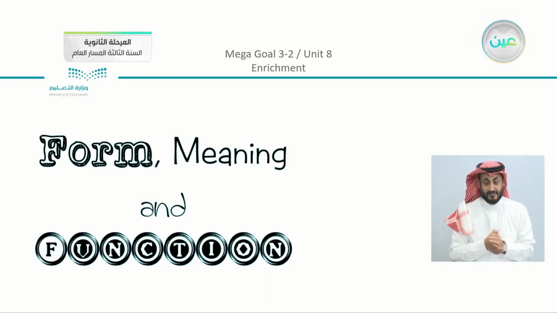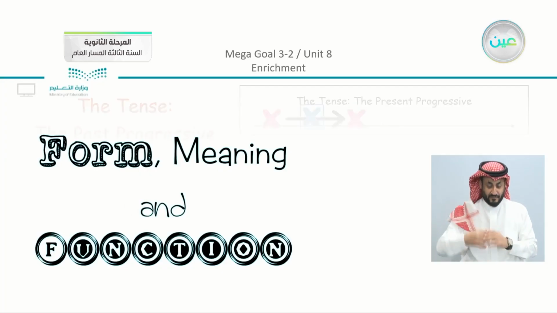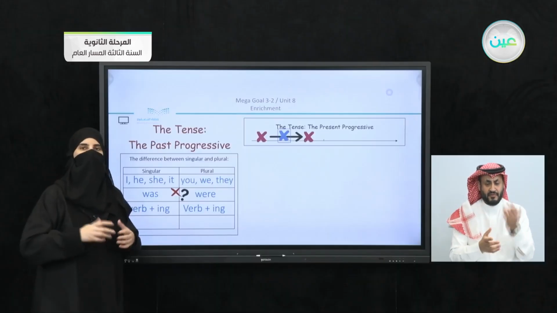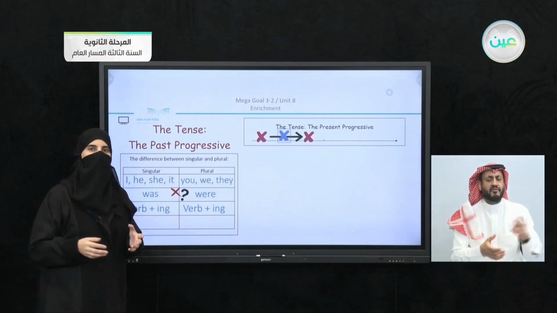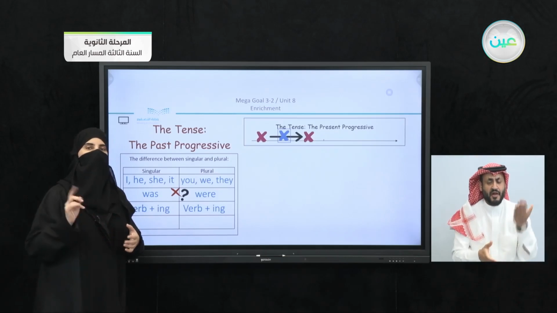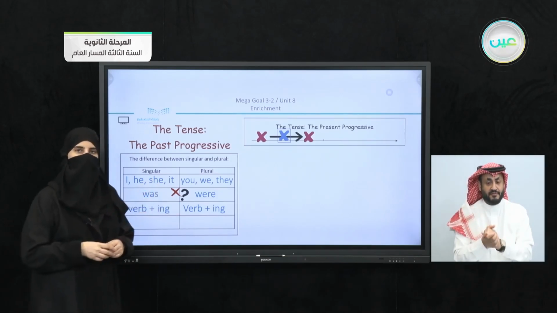So we have reached the last part of our enrichment in Unit 8, which is concerning the form, meaning, and function lesson. We're going to just revise what we have in our lesson here. Now, if you recall that we studied the tense, the past progressive. Now, since the first semester, we studied different types of tenses here. We studied the present simple, we studied the past simple, we studied the present progressive, and we also studied the past progressive, as you can see.